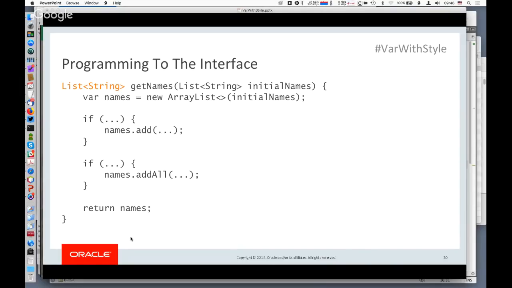Where it is a big deal is with APIs. And so that's when programming to the interface is still a very valid and useful concept. Again, I'm referring to the explicit declaration of the method return type. Var cannot be used there. And again, this is one of the reasons.